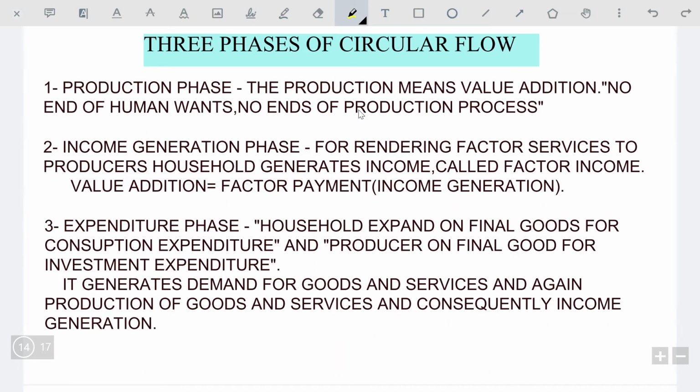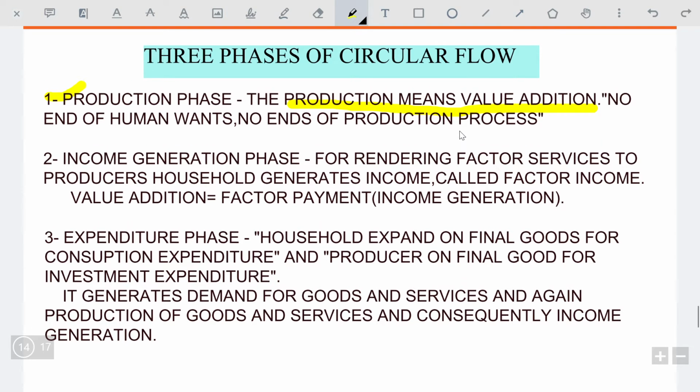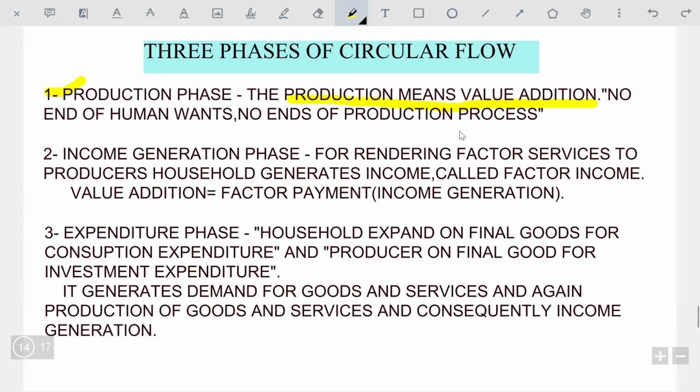There are three phases of circular flow. The first phase is known as the production phase. The production phase comprises production, which means value addition. It means the producing of goods and services causes value addition. Because there is no end to human wants, there is no end to the production process. Human wants are unlimited, they never end, so production also never ends.